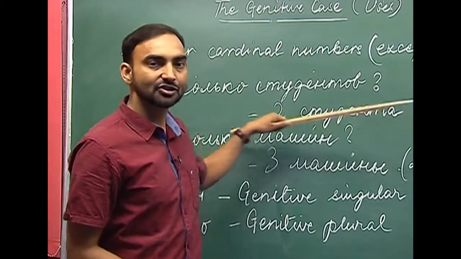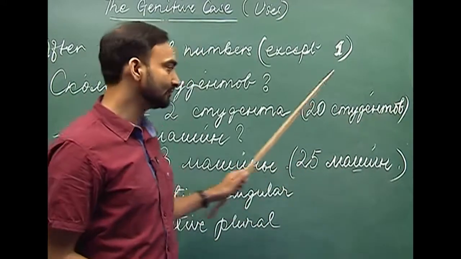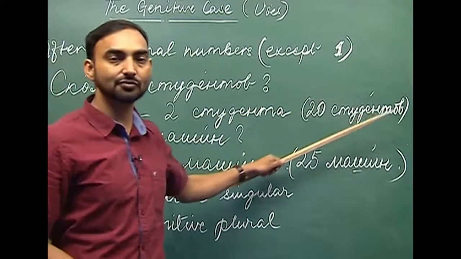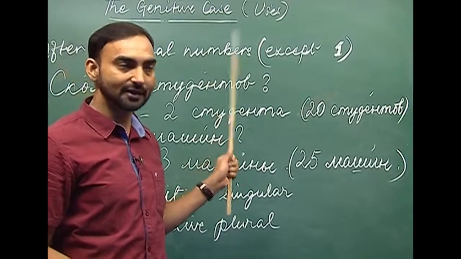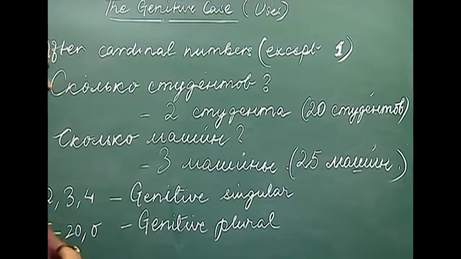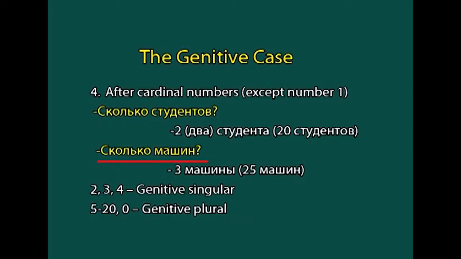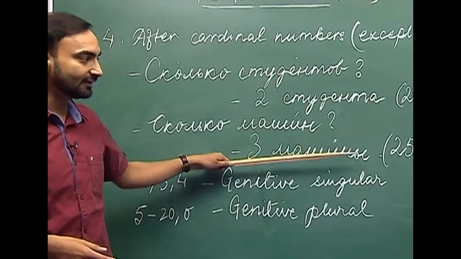3 studenta, 4 studenta, and if it is 5 up to 20 or if it ends with 0, we use genitive plural. 20 studentov, 2 studenta, but 20 studentov. So, studenta is the genitive singular form of the noun student and studentov is the genitive plural form of the noun student. Skolka machine, how many cars? 3 machine, 3 cars, there are 3 cars.